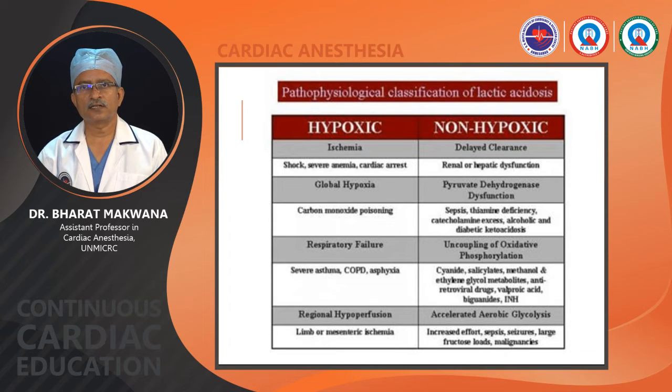Uncoupling of oxidative phosphorylation is a respiratory chain mechanism. Cyanide poisoning, salicylates, cyanides, and a high dose of propofol can all have an effect this way. The cellular respiration can be cut down and glycolysis accelerated.